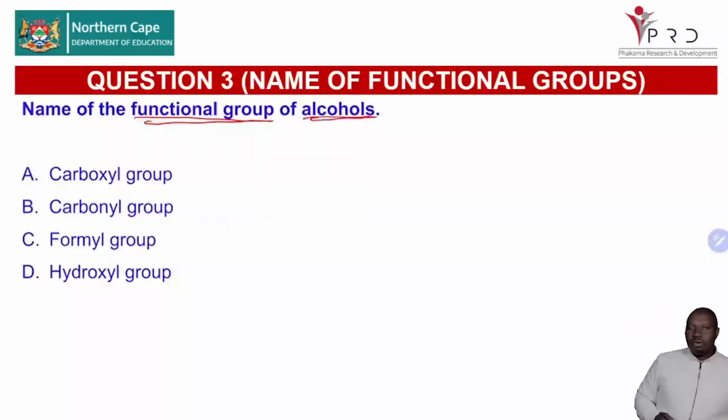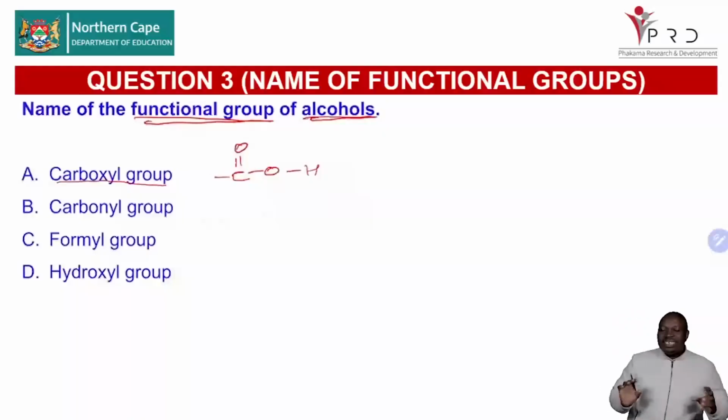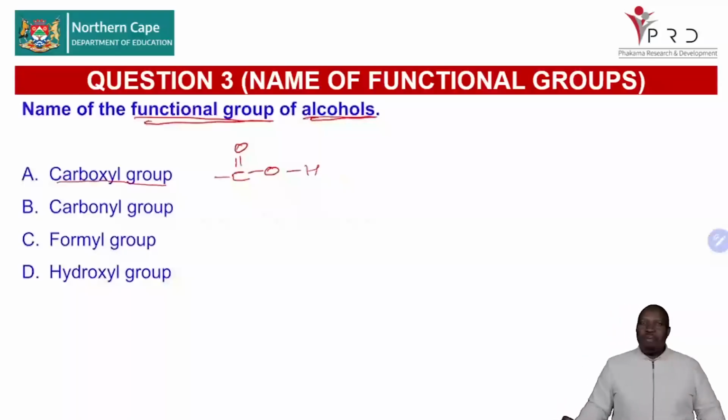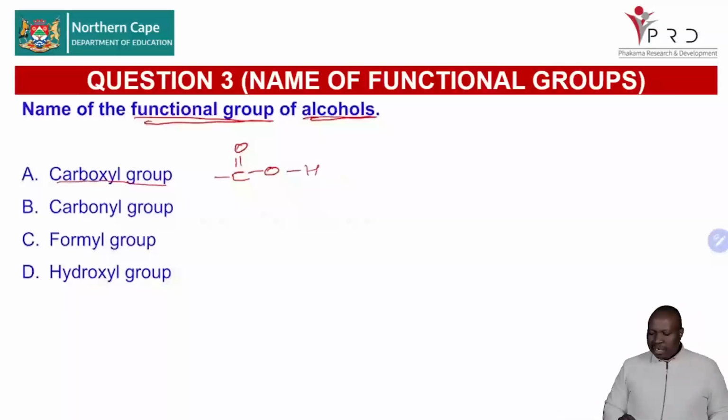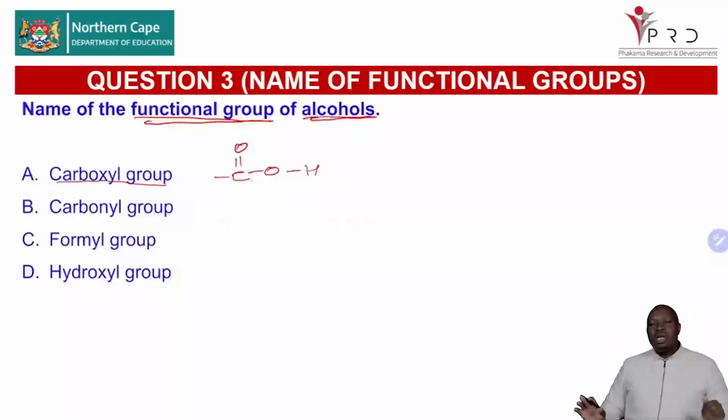Let's look at the first option, which is option A, carboxyl group. Carboxyl group is COOH. Remember, when you are writing the structural formula of the functional group, you will show all the bonds around the carbon. So you see there, a carbon is surrounded by 4 bonds around it. That's what you will do. When you're writing that carboxyl group, you will write a C double bond O with an OH, but everything, oxygen must have 2 bonds around it, hydrogen must always have 1. So it's important that you show the correct number of bonds. So what have I done? This is the name of the functional group.